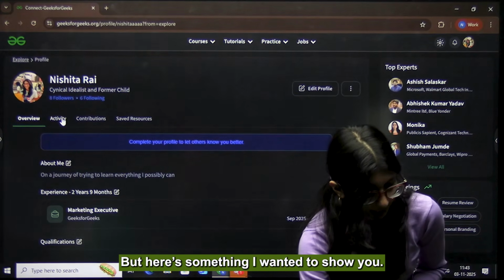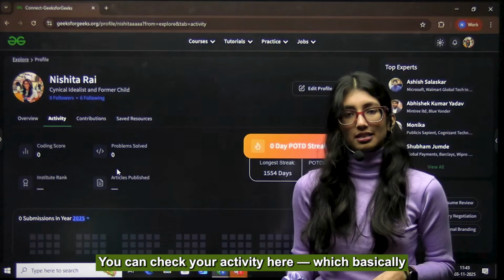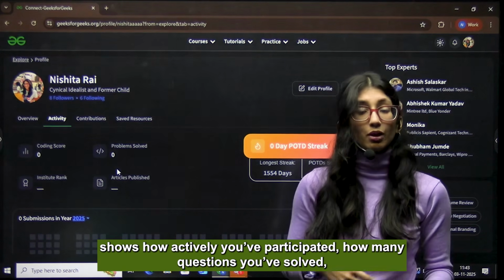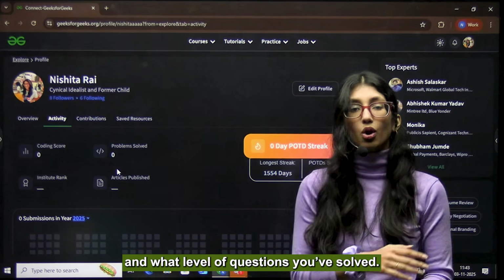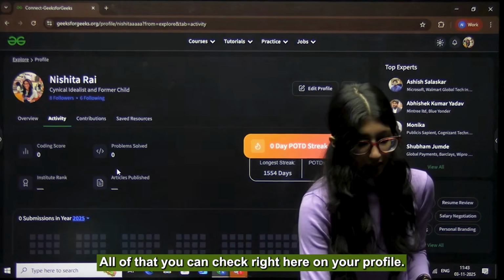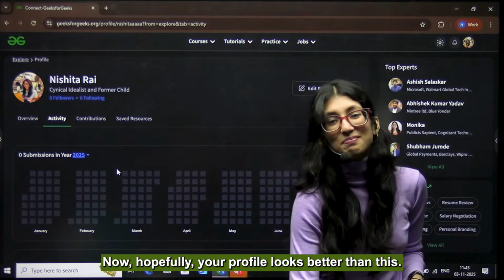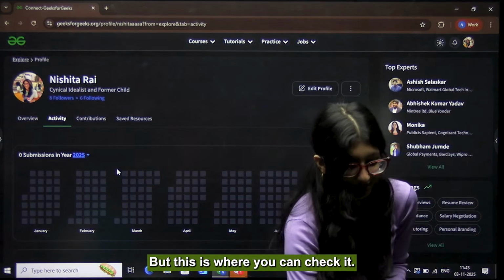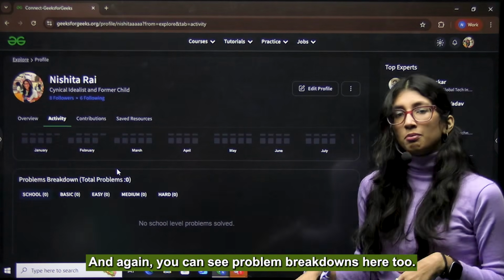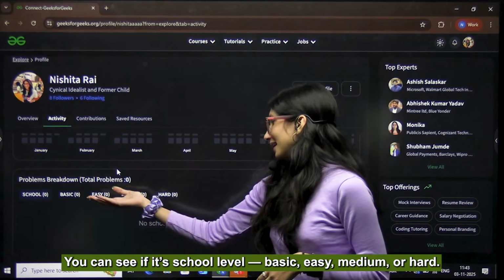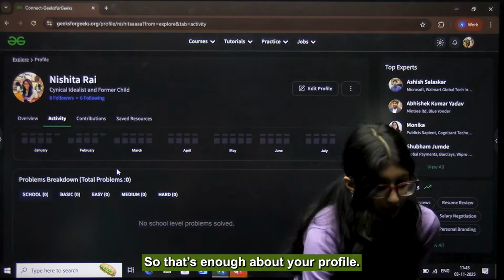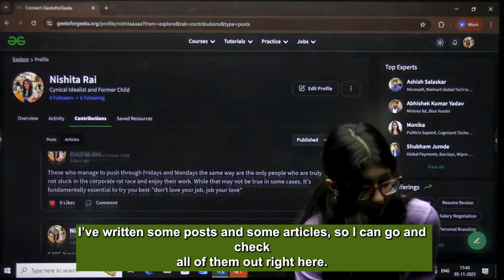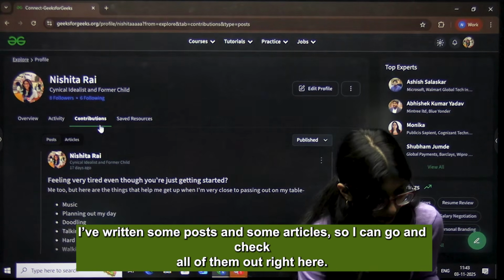But here's something that I wanted to show. आप अपनी activity यहाँ पे check कर सकते हैं, which basically means कि आपने कितना actively part लिया है, कितने questions solve किए हैं, किस level के questions solve किए हैं, all of that you can check right here on your profile. Now hopefully your profile looks better than this. Hopefully it's more filled than maybe an empty sheet, but this is where you can check it, and again, you can see problem breakdowns also. You can see if it's school level, basic, easy, medium, or hard. So that's enough about your profile. You can go see the contributions you've made. I've written some posts, some articles, so I can go and check all of them out right here.